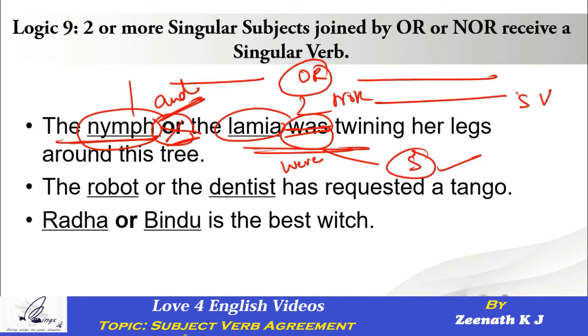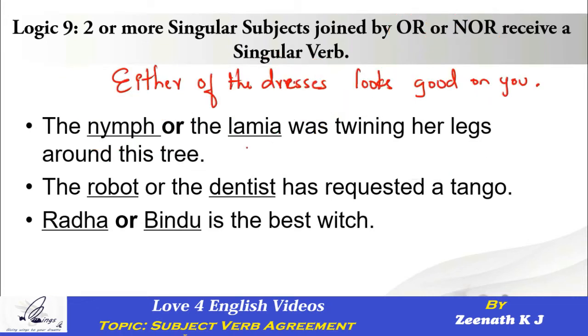But here we are using the word or. So wherever the two parts of the sentence are connected by or or nor, always blindfoldedly go with a singular verb.